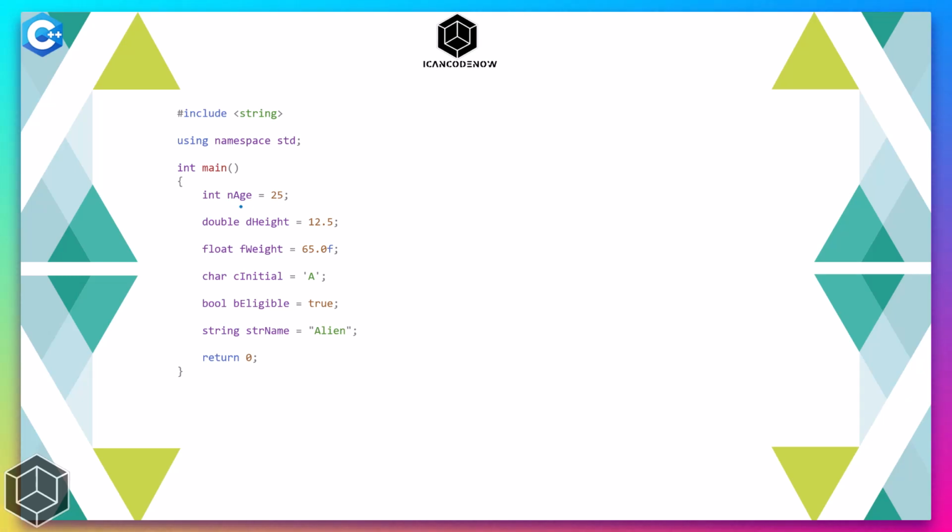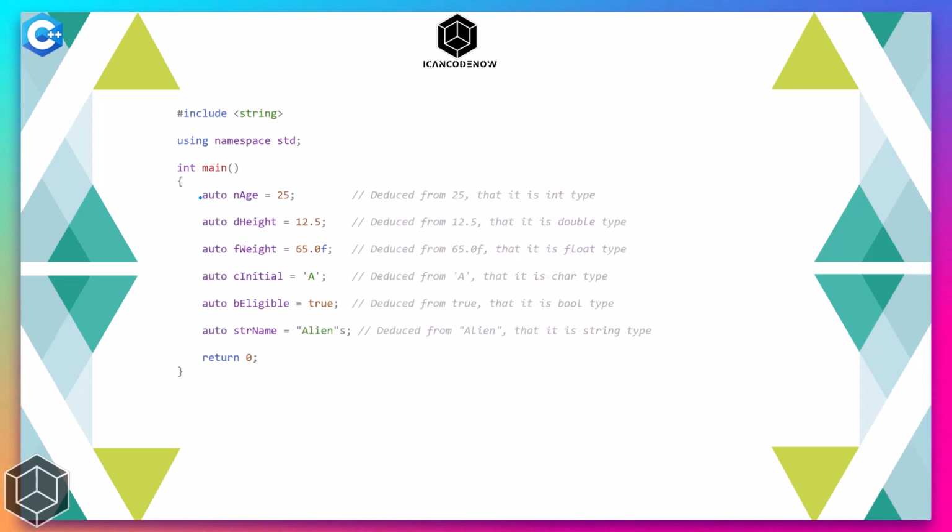But in C++11 and onwards, so basically in modern C++, we can simply replace all these data types with auto. So as you can see, I have replaced all these data types with auto, and the compiler automatically detects from the value that is assigned to this variable what type of data type this variable is.